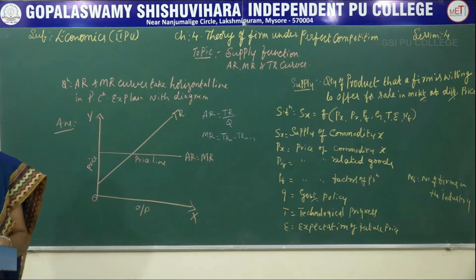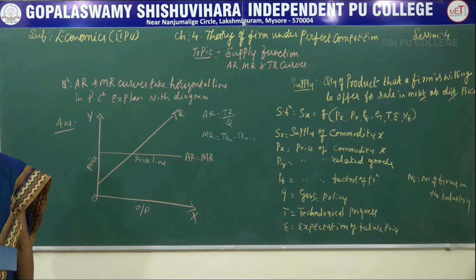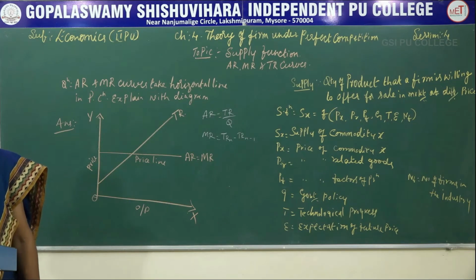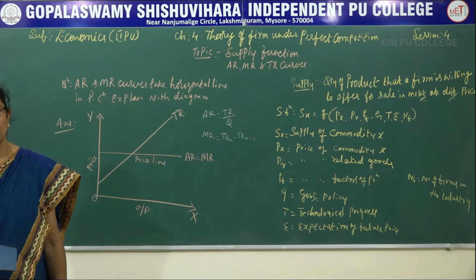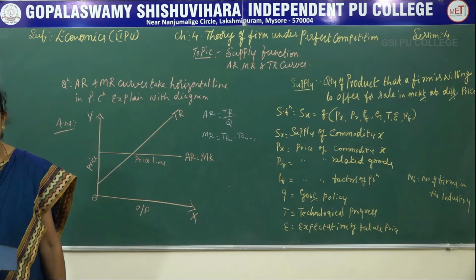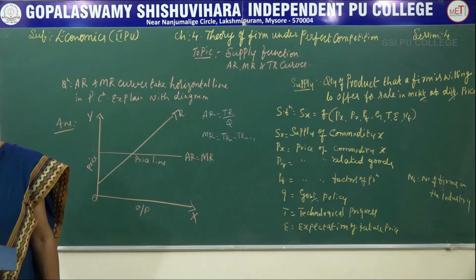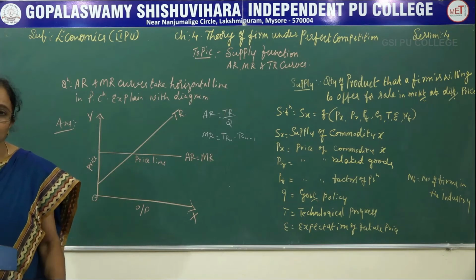Under perfect competition, average revenue is always equivalent to market price, because you know in a perfect competition there are a large number of sellers as well as a large number of buyers. So here in this perfect competitive situation, the seller wants to sell the product at the market prevailing price.